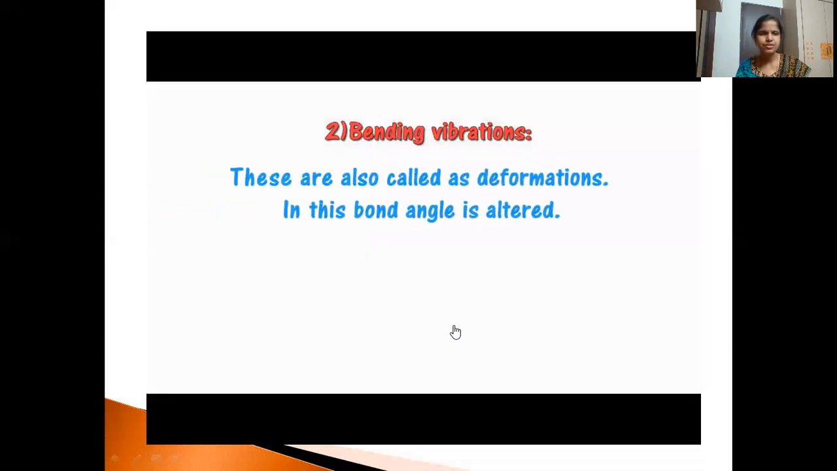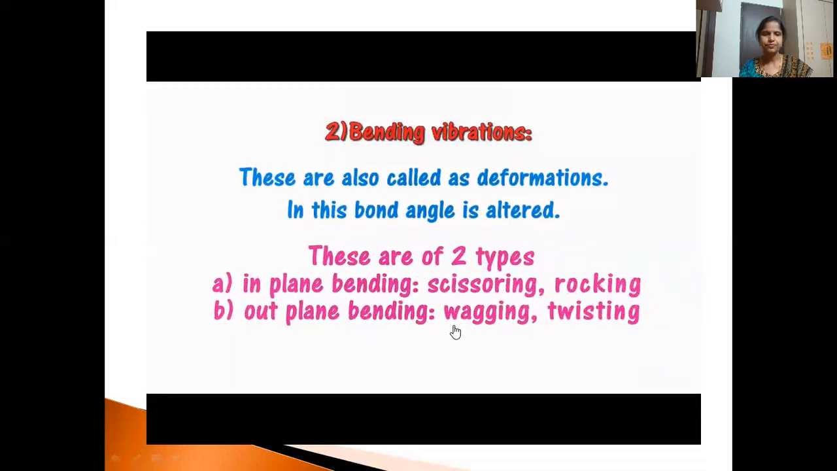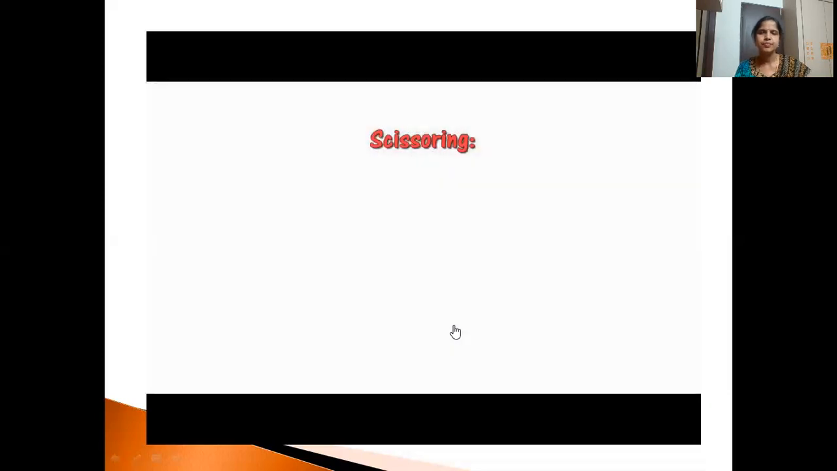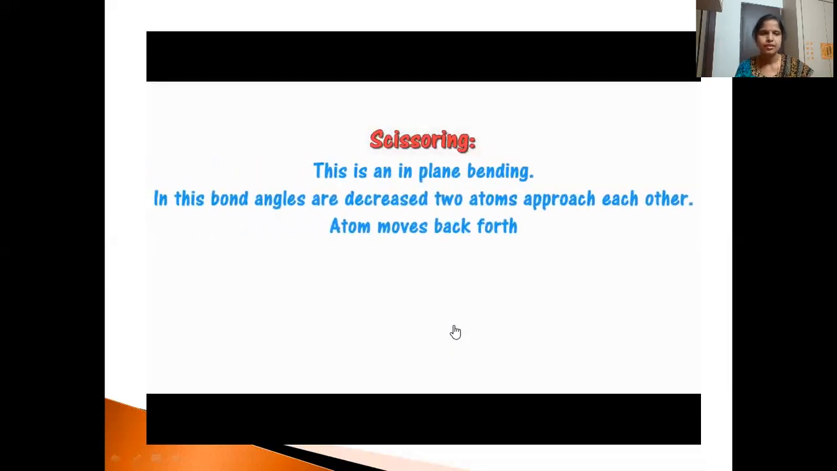Then bending vibrations. These are also called deformations, and in this the bond angle is altered. So in this, again, in plane mode we have scissoring, rocking. Out of plane bending is wagging and twisting. So first we'll see the in plane bending. In plane means all the atoms, whatever movement is taking place, it is taking place on the plane. So this is an in-plane bending.